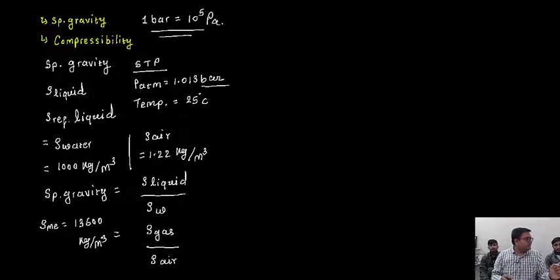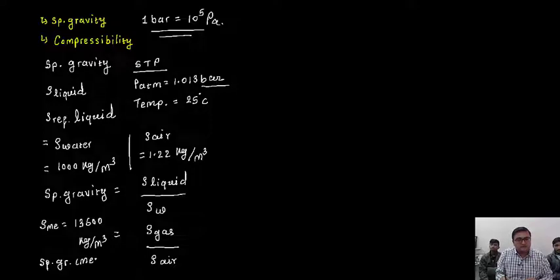13,600 divided by, mercury is a liquid, so divided by density of water. How much it is? 1000. 13,600 divided by 1000, it means 13.6. So I can write down here the specific gravity of mercury is equals to 13,600 divided by 1000, it means 13.6.